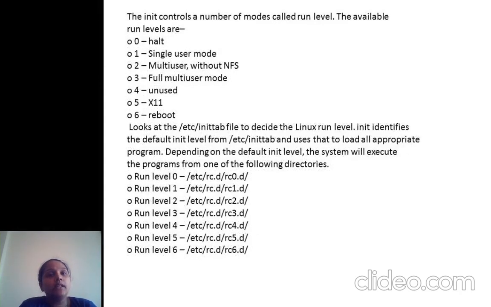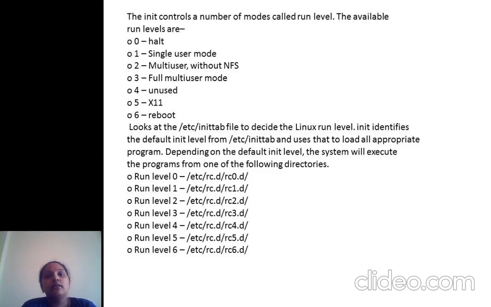Next thing, init controls a number of modes called run levels. The available run levels are halt, single user mode, multi-user mode without NFS, then full multi-user mode, unused, X11 and reboot. These are the run levels used for booting the system.